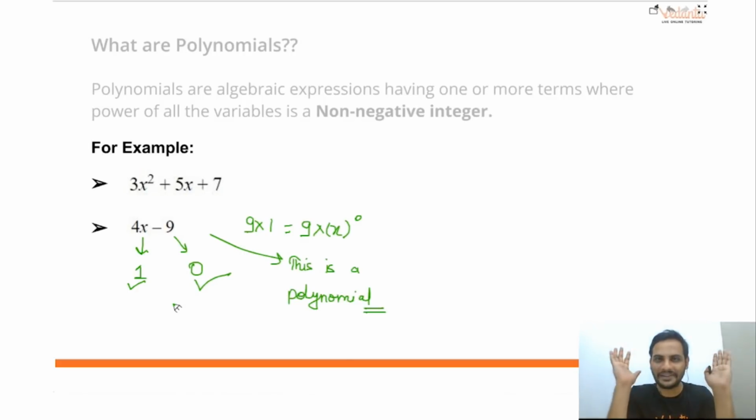See, it's very easy. For any expression they have given, just check whether the power of the variable is a whole number or not. If it is a whole number in all the terms, I'm not saying only one term, throughout that whole expression, everywhere the power of the variable should be a whole number. It could be 100, 1000, anything, but it cannot be negative. Understood? Then it will become a polynomial. Clear?